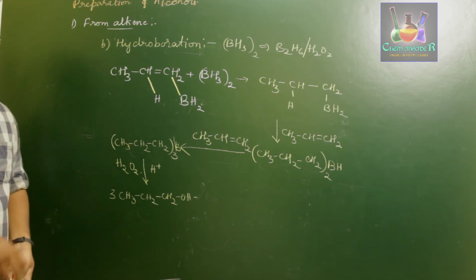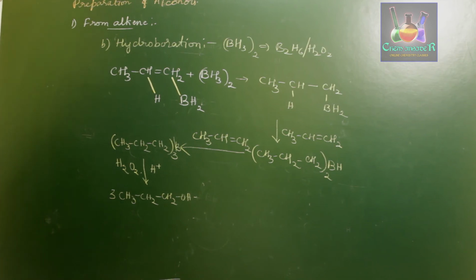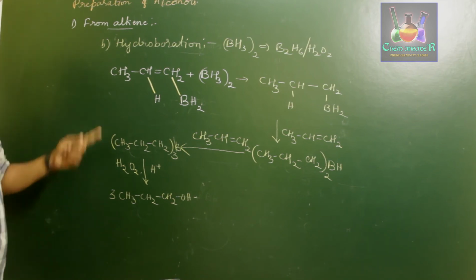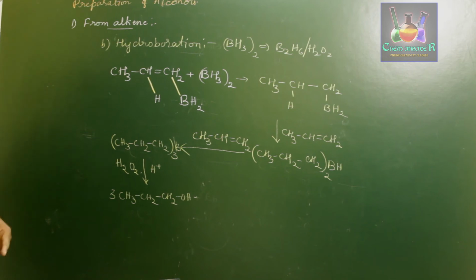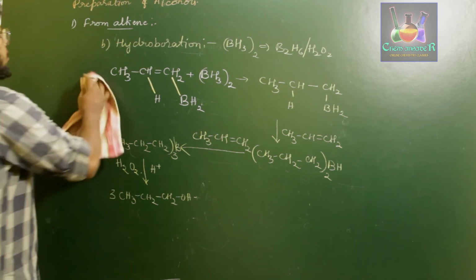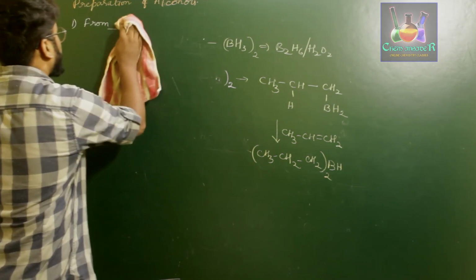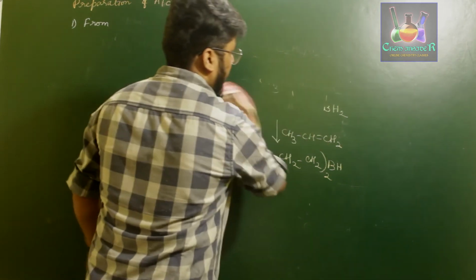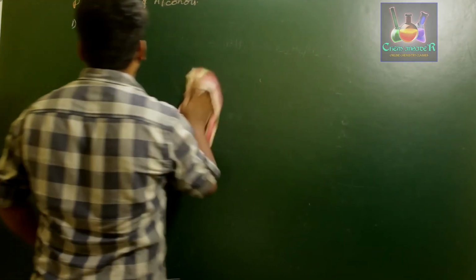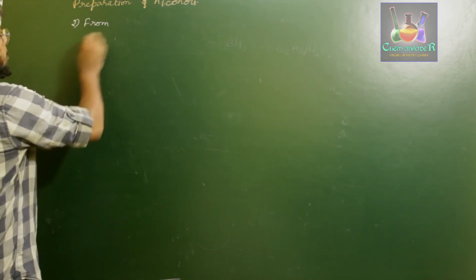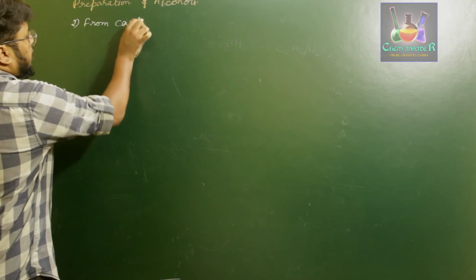So next we will discuss the preparation of alcohols from carbonyl compounds. The process we discussed is the preparation of alcohols from alkenes. Now we have prepared alcohol from alkenes. Next we will be preparing alcohols from carbonyl compounds. That is the second one, preparation from carbonyl compounds.